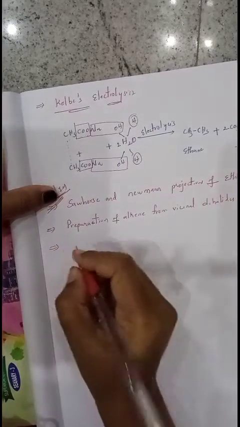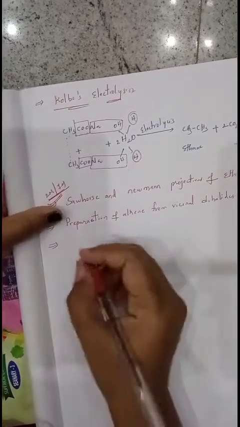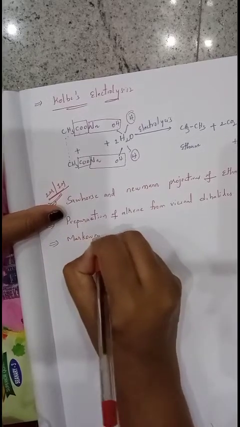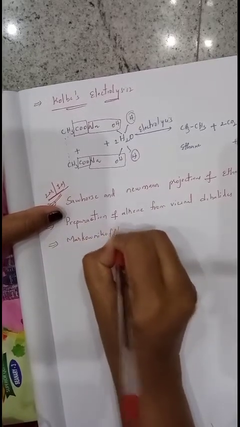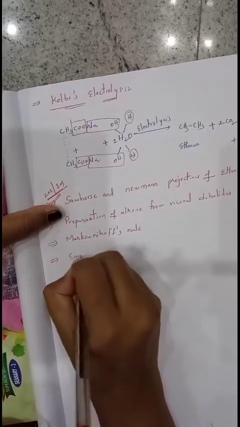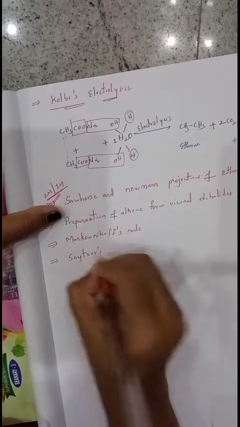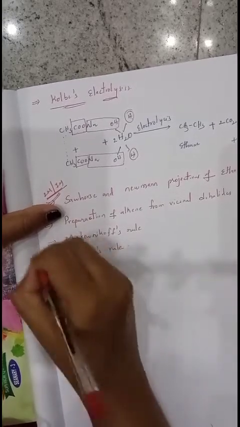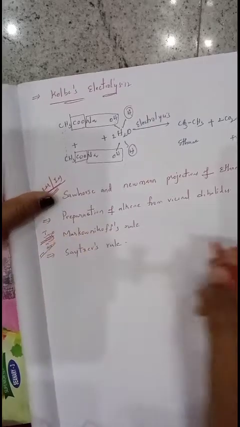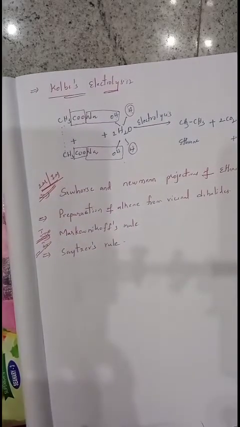Next one, Markovnikov's rule, Saytzeff's rule. Very important, these two rules for 2 marks. Now we'll see one more.